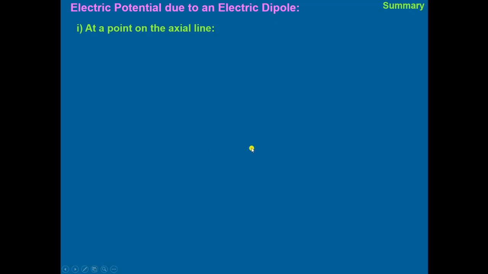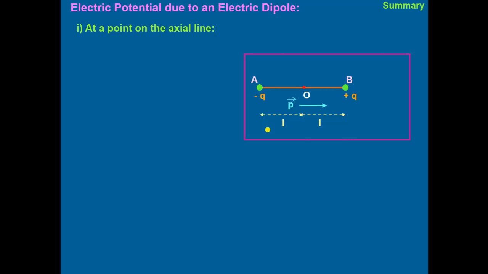Then electric potential due to an electric dipole at a point on the axial line. We took two charges, Q positive and Q negative, separated by a certain distance 2L. O is the midpoint, and P is the point where we have to calculate the potential.